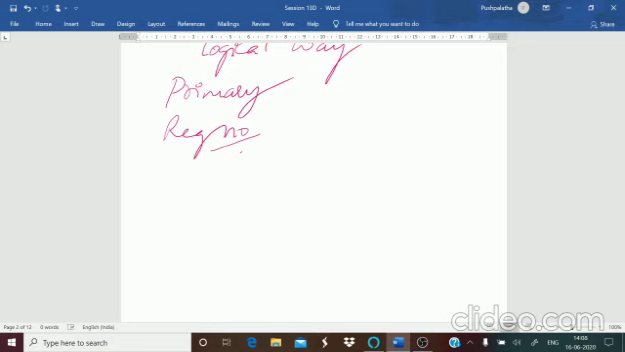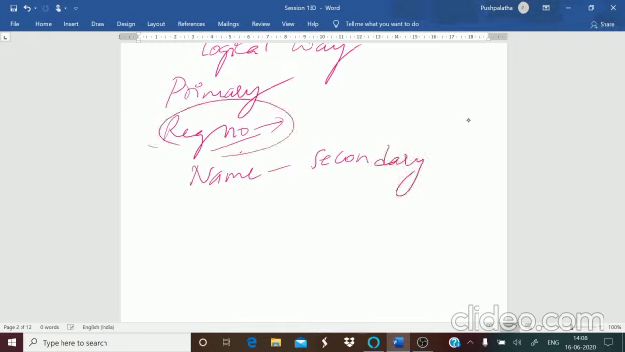Sometimes you may have a secondary key also. If register number is the primary key, you can have the name as your secondary key also. That is, if you do not have the register number, you can use the name as a column. That is the secondary key. Sequential files can be sorted based on some key values.